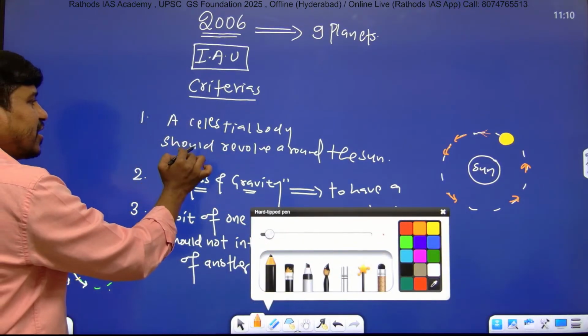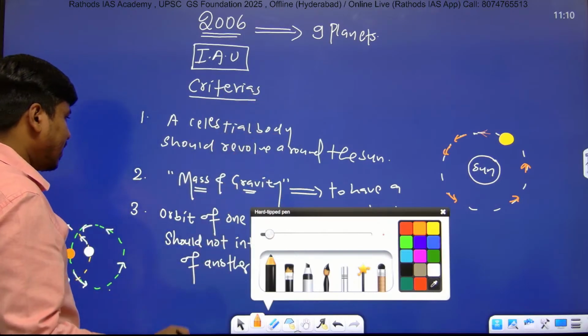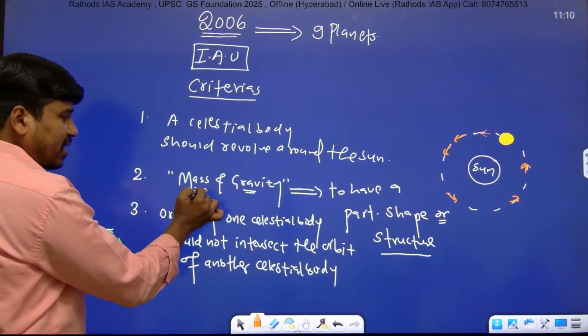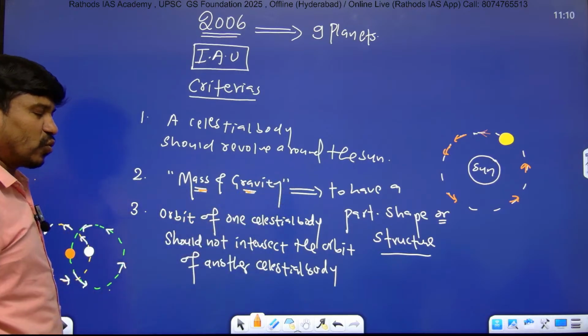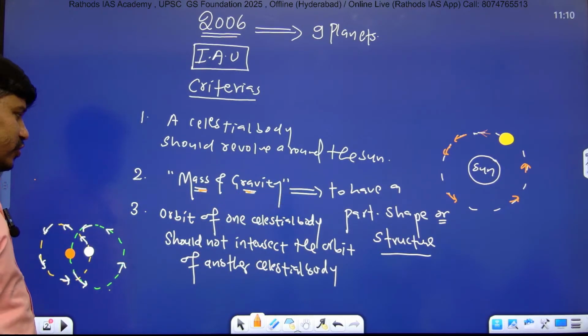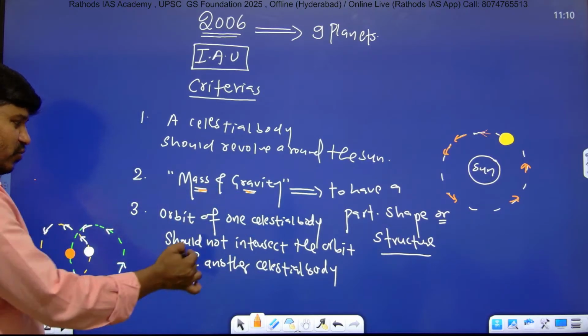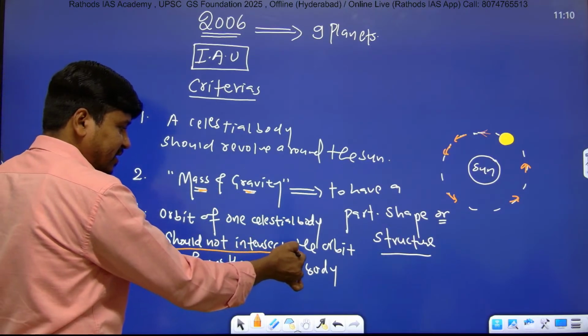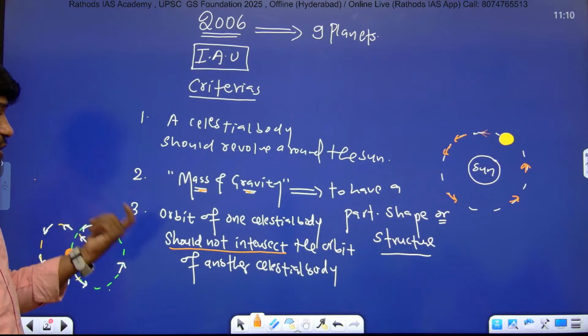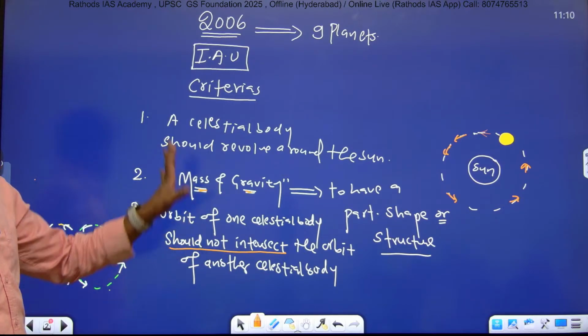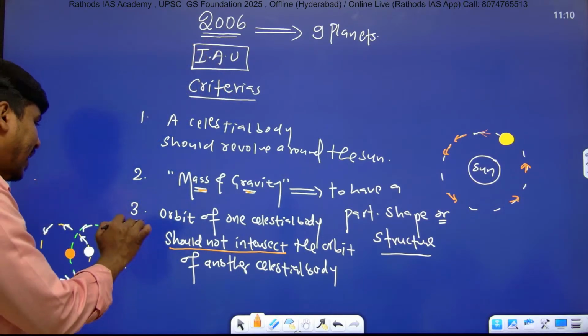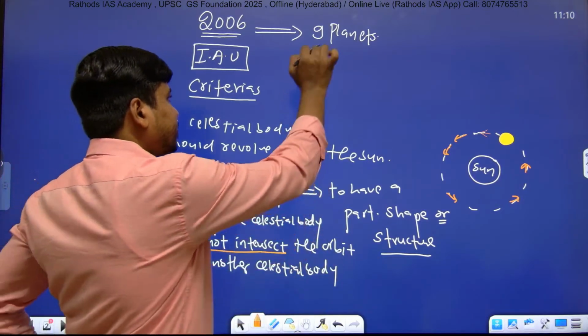First one is a celestial body should revolve around the sun. Second one, it should have sufficient mass and gravity to possess or to have a particular shape or structure. Third one is orbit of one celestial body should not intersect. This word is very, very important. Should not intersect the orbit of another celestial body. So there are three criteria. Among these three, just listen.